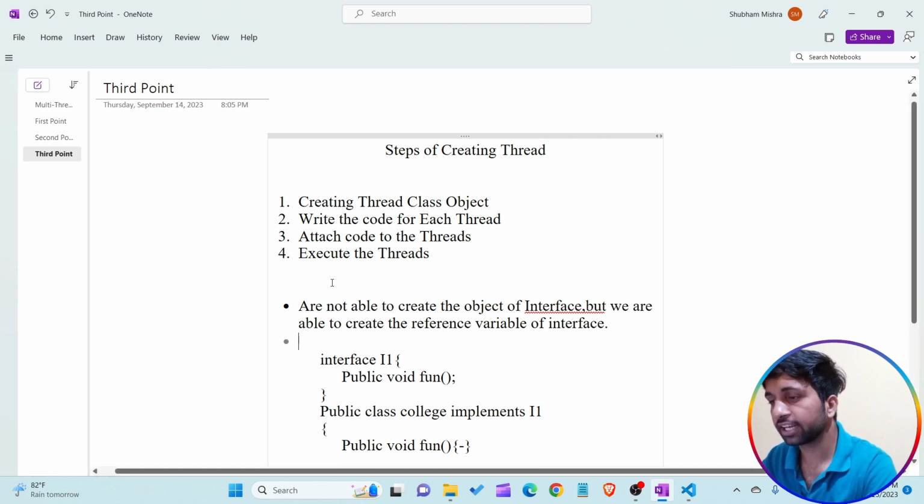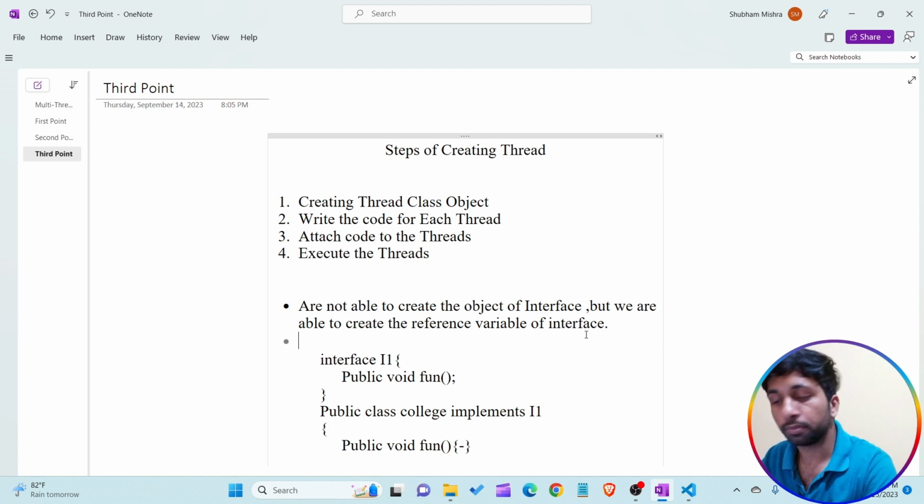This is the first point. The second point is we are only able to create the reference variable. We are not able to create the object.